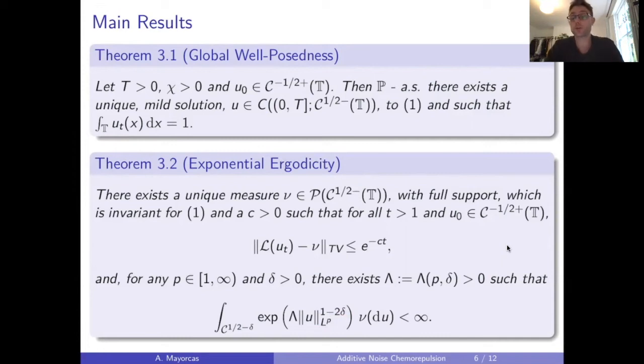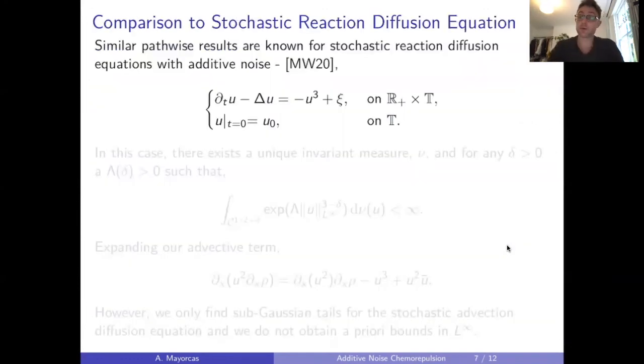So this is an interesting point of comparison that I alluded to before with stochastic reaction diffusion equations. If we consider a very simple stochastic reaction diffusion equation, for example, one that's been studied in a paper by Mourrat and Weber in 2020, with just a minus u cubed nonlinearity. Although this paper does not concern itself with ergodicity of the system, it is known that this system is exponentially ergodic.